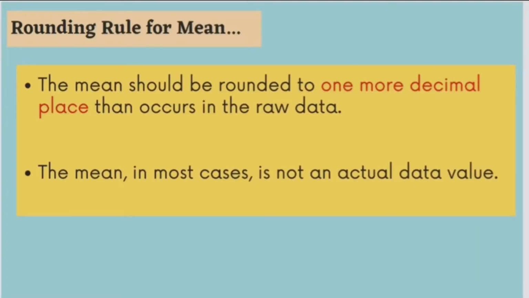The mean should be rounded to one more decimal place than occurs in the raw data. For example, if the raw data are given in whole numbers, the mean should be rounded to the nearest tenth. If the data are given in tenths, the mean should be rounded to the nearest hundredth, and so on. The mean in most cases is not an actual data value.